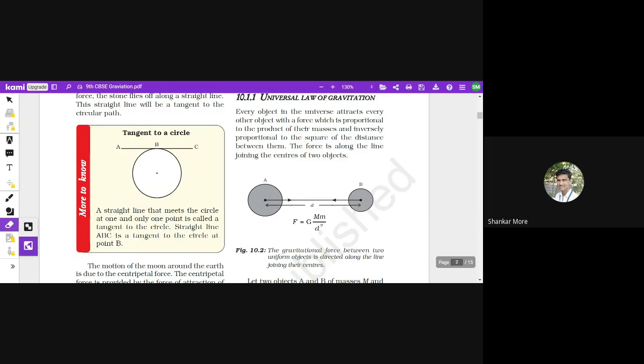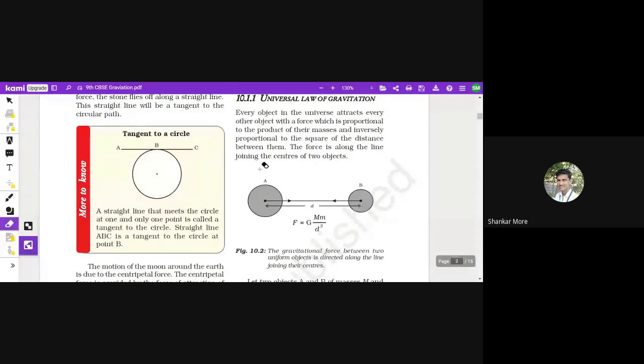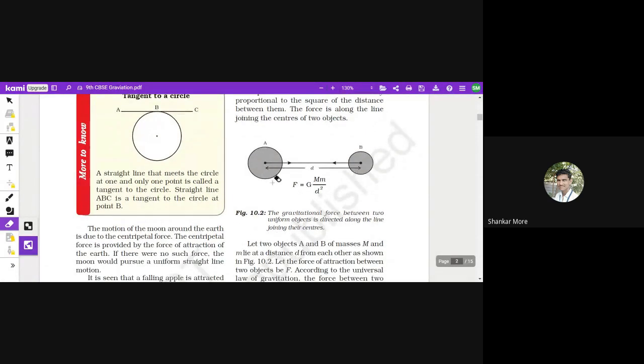We have already seen what the universal law of gravitation is. We have derived a formula: F equals capital G, capital M multiplied by small m, divided by d square, where F is the force of attraction between two objects, G is the universal gravitational constant, and capital M and small m are the masses of those two objects, and d is the distance or separation between them.